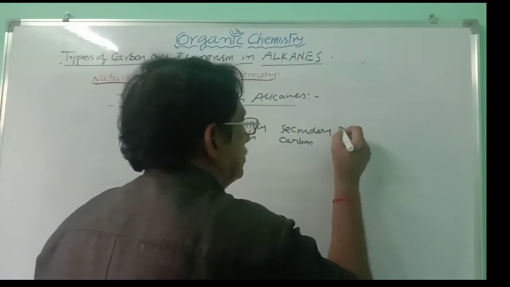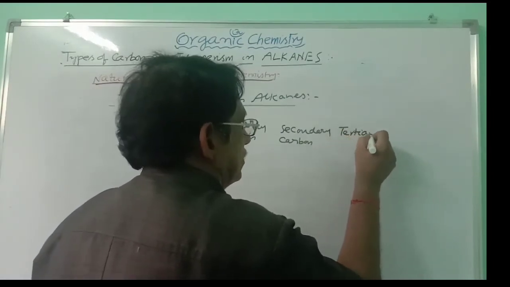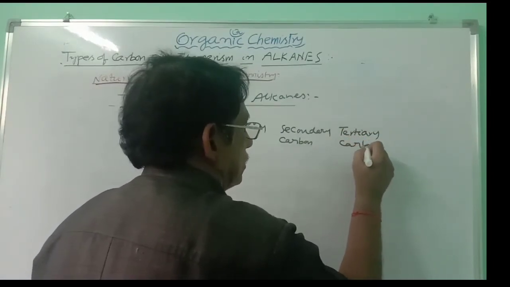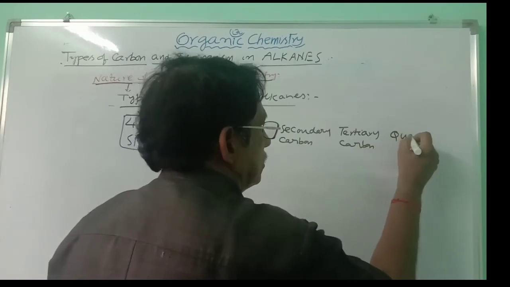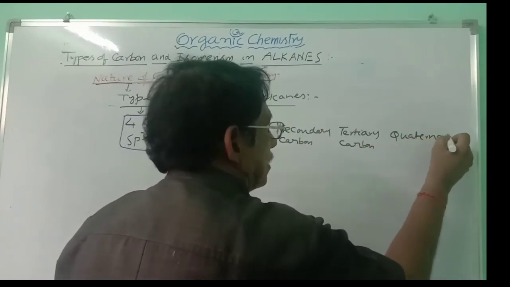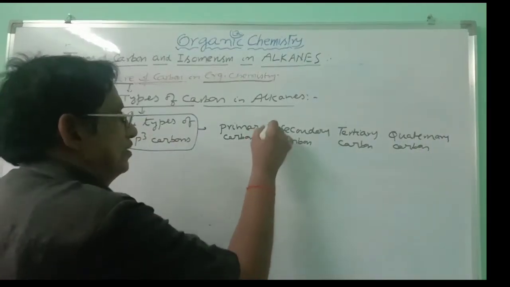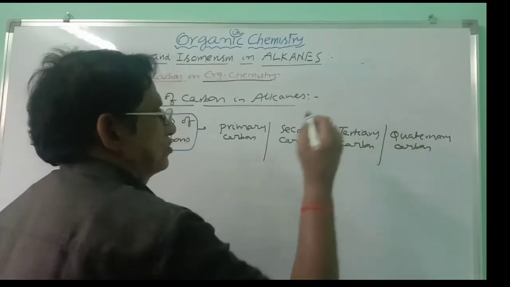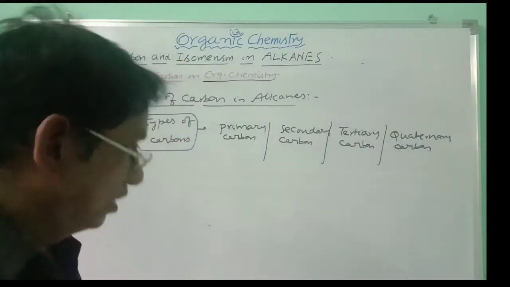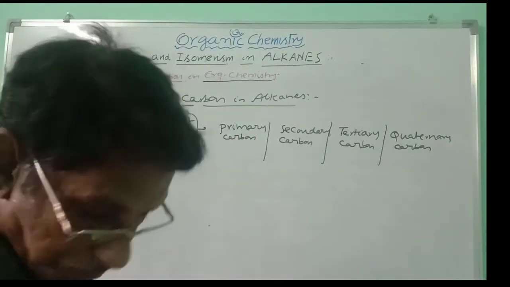Third is tertiary carbon. Fourth is quaternary carbon. All these are sp3 carbons, but there are 4 types of sp3 carbons.